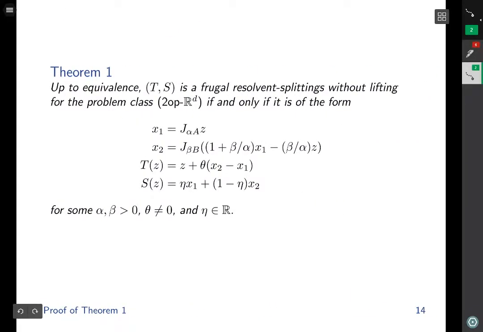Let me state Theorem 1 again. Up to equivalence, T comma S is a frugal resolvent splitting without lifting for the problem class 2 op RD if and only if it is of the form given by this theorem, where alpha and beta are positive, theta is non-zero, and eta is a real number.